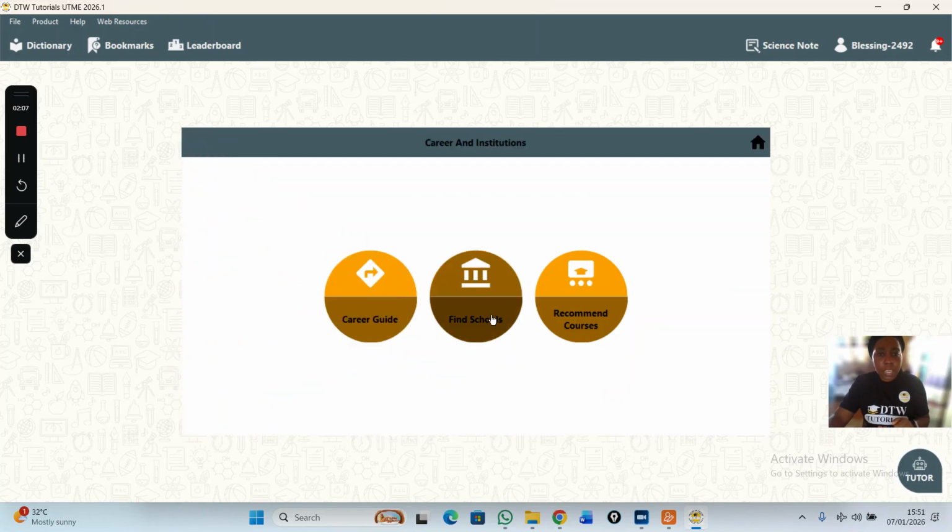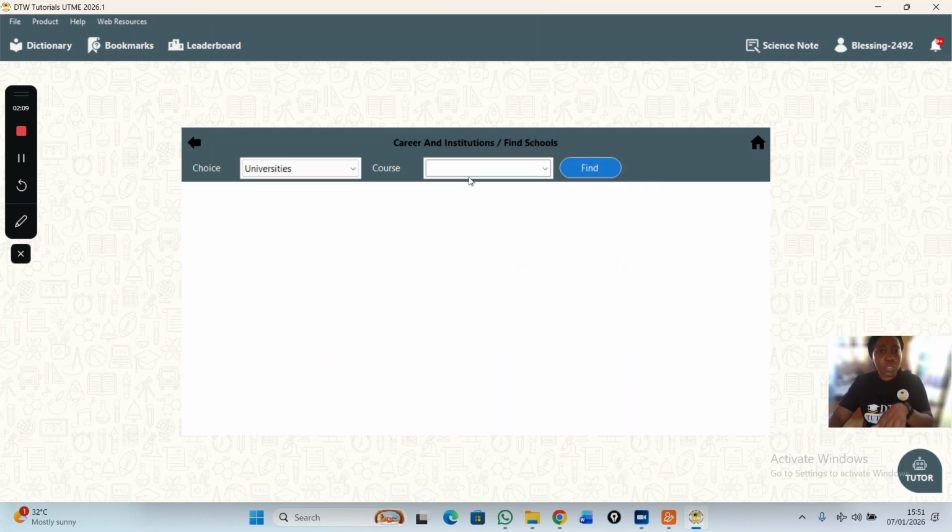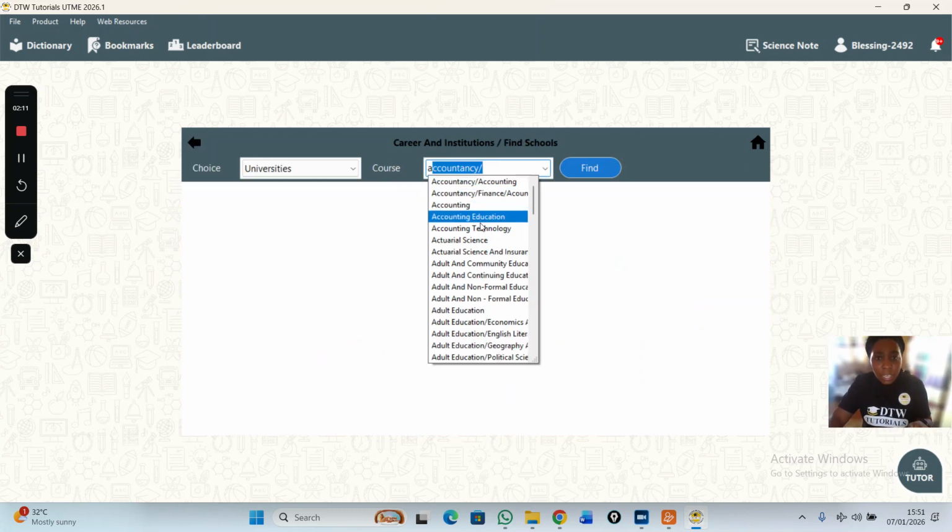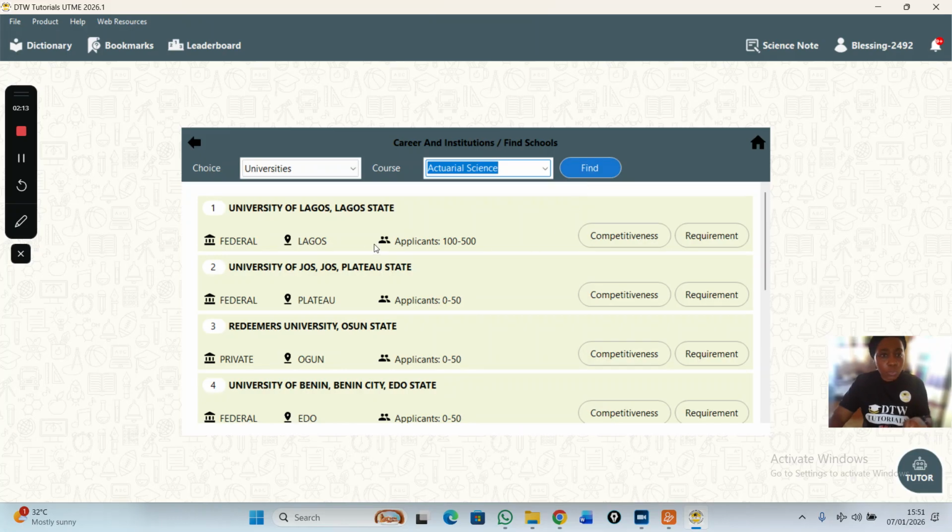You can copy this, then go into find schools. So you find the schools, let us go to this actuarial science. Which schools? You can see these are the schools that do that course if you want to do the course. So this is how you try to navigate what you want to study on the DTW JAMB CBT app.